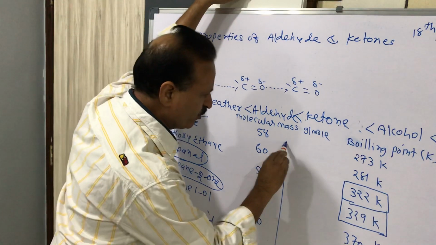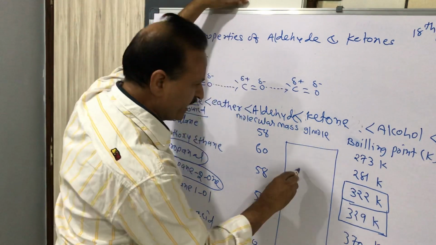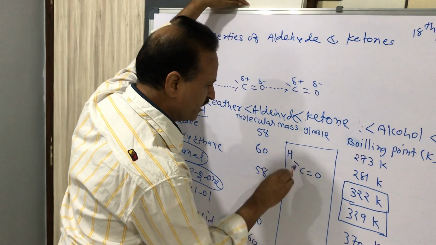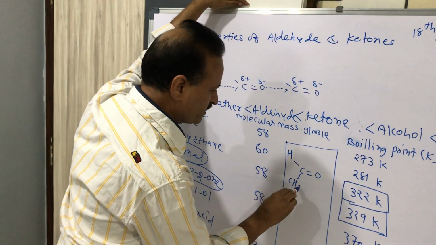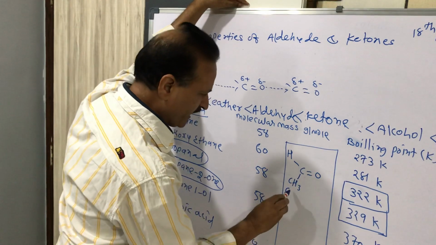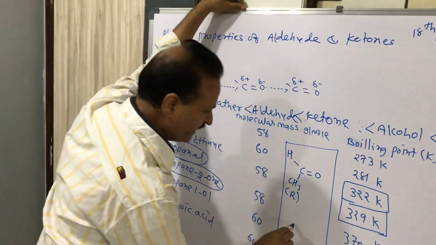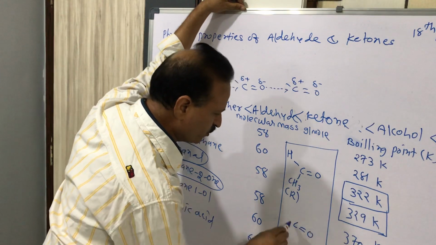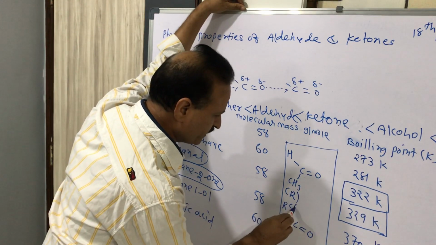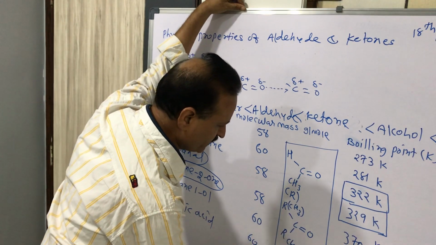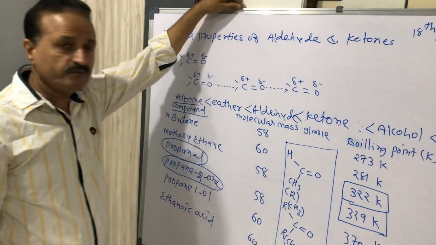Suppose we take an example of an aldehyde: here is the H and here is the CH3, so it is ethanal, with R. And for propan-2-one, here R is CH3 and here R is CH3.